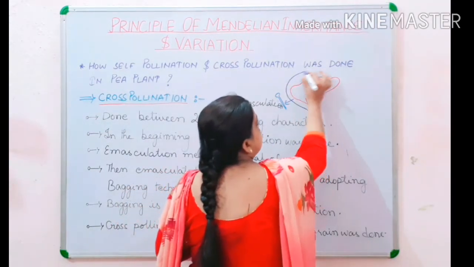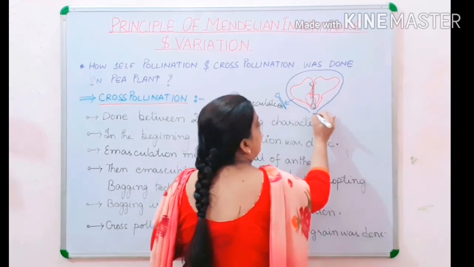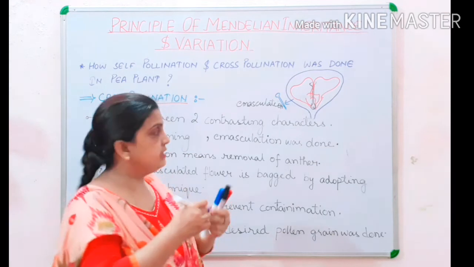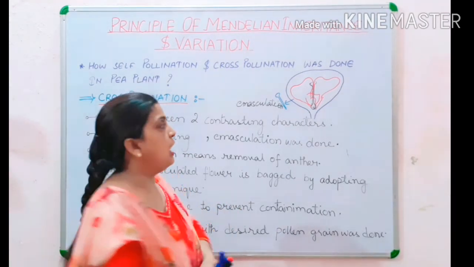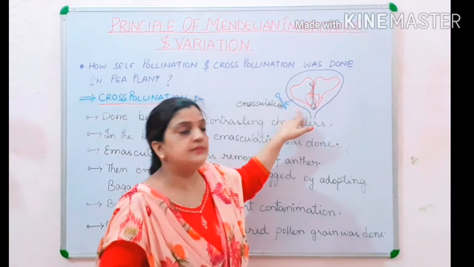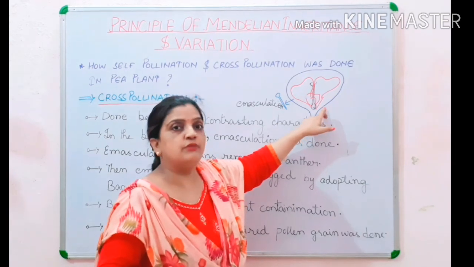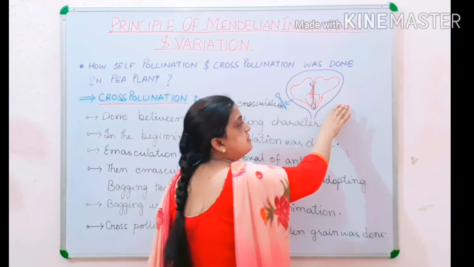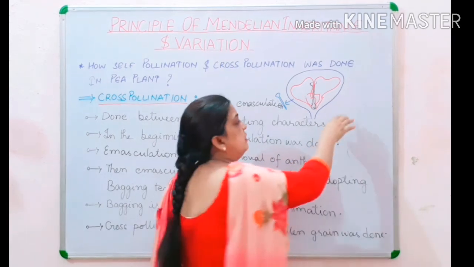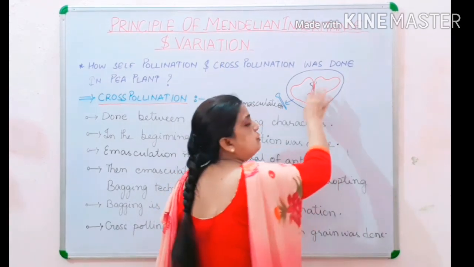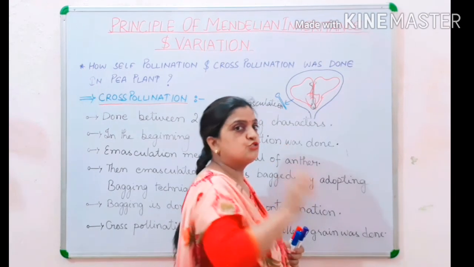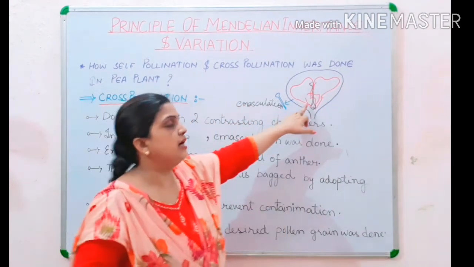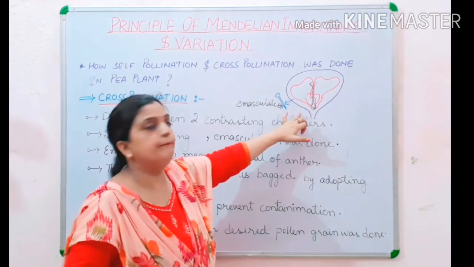What will this bagging technique do? It will protect this particular flower from cross-pollination. If suppose on this side some nearby flower is there, its pollen grains could be transferred to the stigma of this flower. To prevent that pollination, the emasculated flower is bagged.